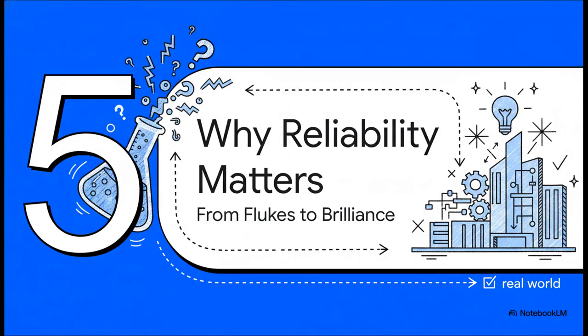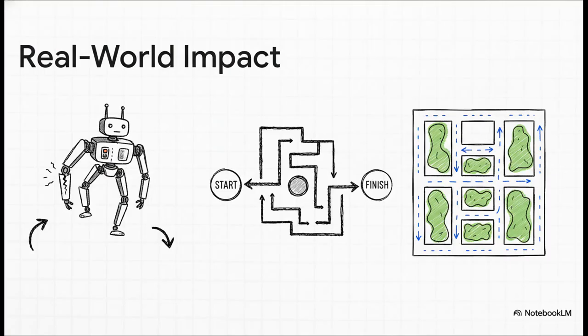Okay, so why should you care about all this? What's the big picture here? It's all about moving AI out of the lab, where you can afford a few lucky breaks, and into the real world, where you need dependable brilliance every single time. And this isn't just theory. I mean, think about it. Having this library of rock-solid solutions opens up so many doors. For a robot, it could mean it can adapt on the fly if it gets damaged, kind of like an animal finding a new way to walk after an injury. For video games, you could get way more interesting and varied level designs. You could even use this to plan out more effective and resilient cities.